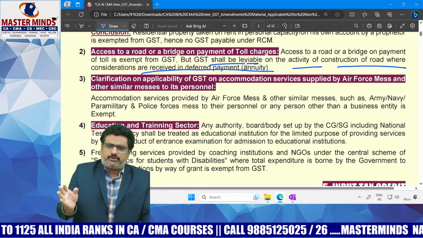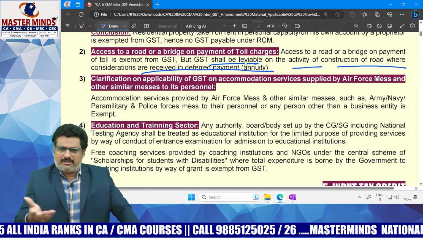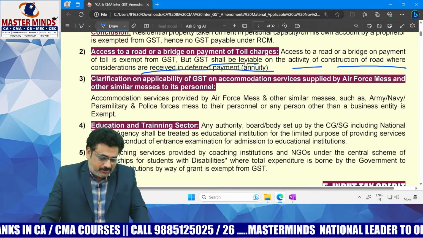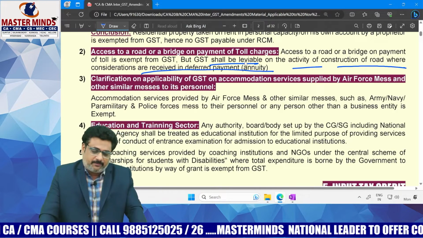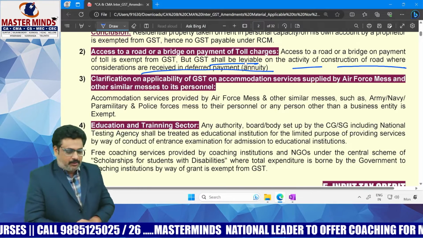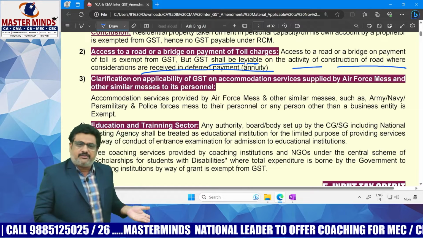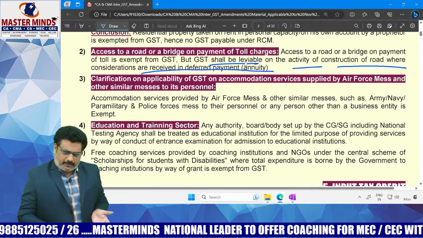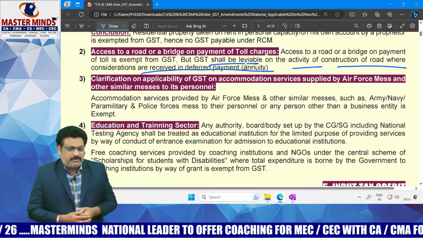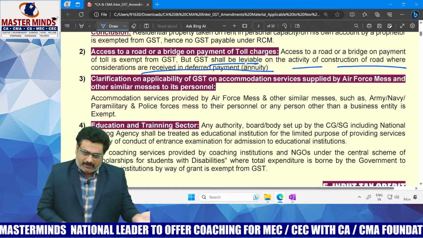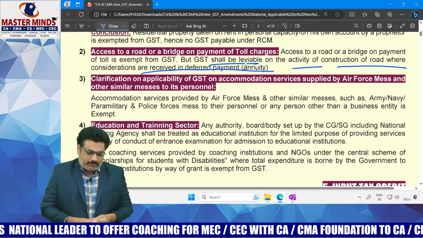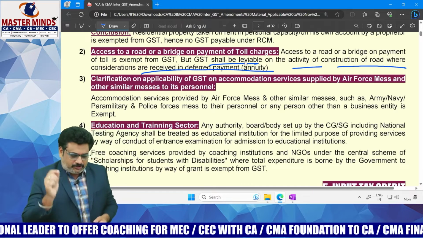Except the postal department services and some other services, like transportation of goods or passengers. Whether that particular exemption will be applicable to these mess related activities or not is the question. Now, the accommodation services provided by the Air Force mess and other similar messes like Army mess, Navy mess, Parliamentary and Police Force mess to its officers are covered by the exemption entry